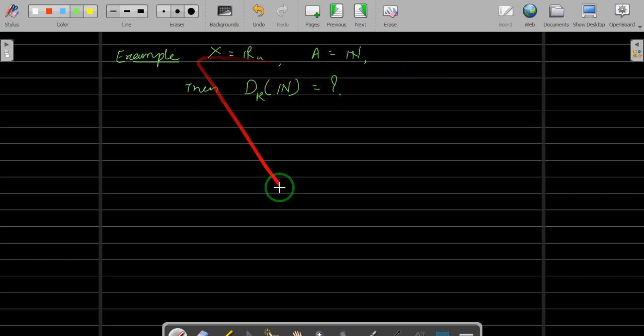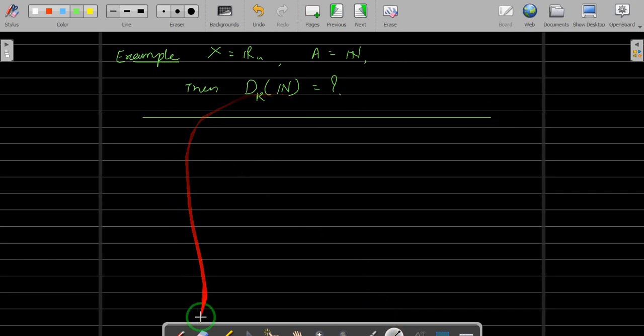Same thing you do. Let me just give a hint. This is your R. So you have to check every point of R whether it's a limit point, and natural numbers means of course 0 is here, and the points from here will be 1, then 2, 3, 4 and so on. Okay, so now if you take any point which is less than 1, you can always find a neighborhood which will not intersect the natural numbers.